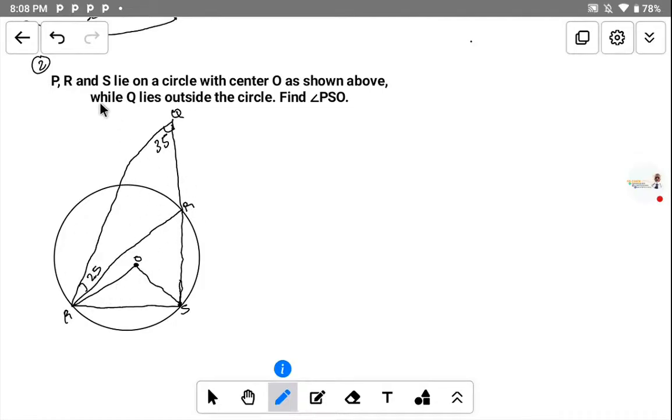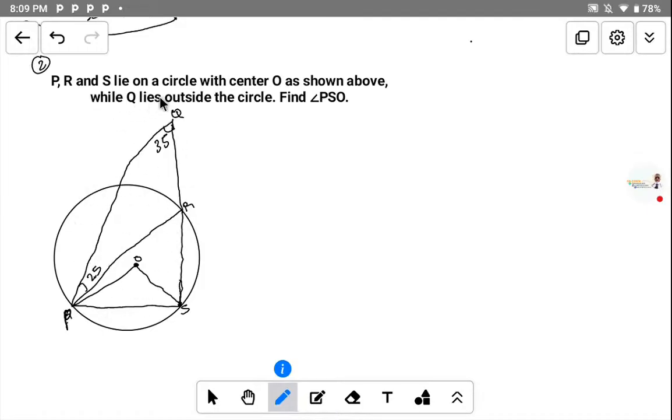So the question is that P, R, and S lie on a circle. Here is given as P. We have P, R, and S. This P, R, and S lie on a circle with center O. This is the center O, as shown in the diagram I drew above.